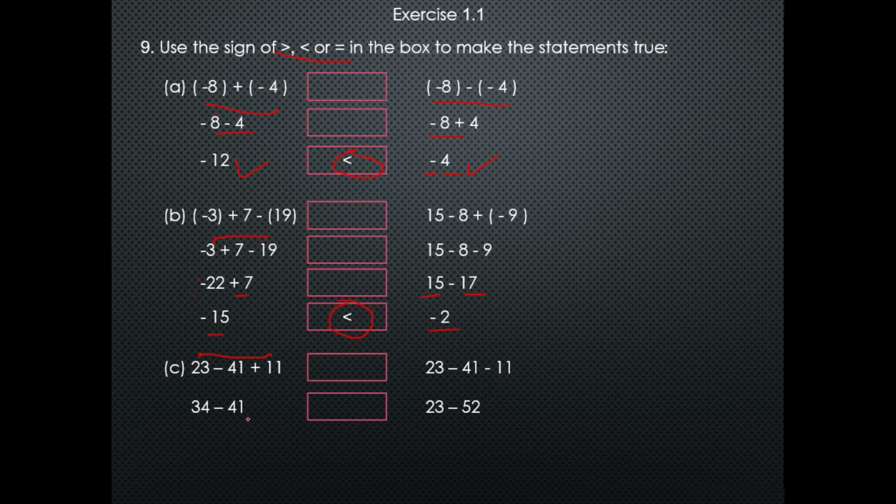The first is positive and the other is negative, so I will subtract 34 from 41 and put the minus symbol. So this answer is minus 7, and on the right hand side we will subtract 23 from 52 and we will get minus 29, because 52 is more than 23 and has the negative sign. As you can see here, minus 7 is greater than minus 29, so I will put here the greater than symbol.